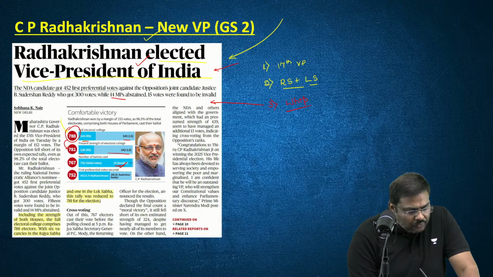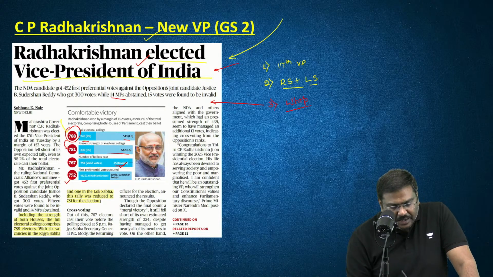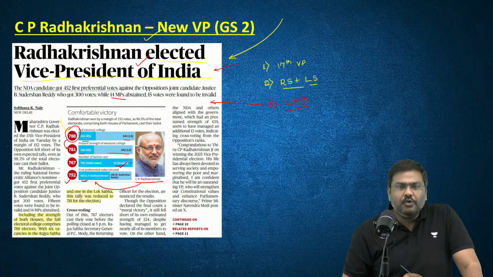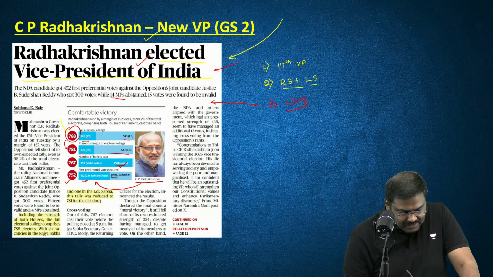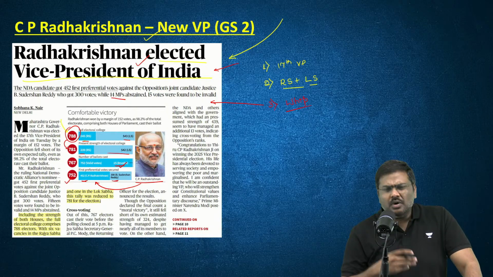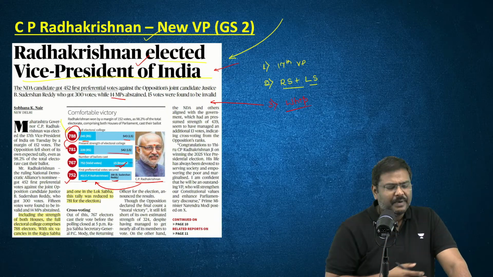So the winning candidate, Mr. CP Radhakrishnan, has obtained 452 votes, and the other candidate has got 300 votes. Much more than what was actually expected.